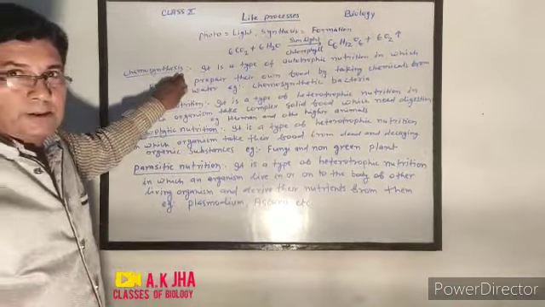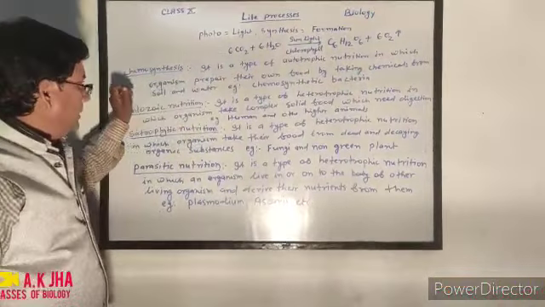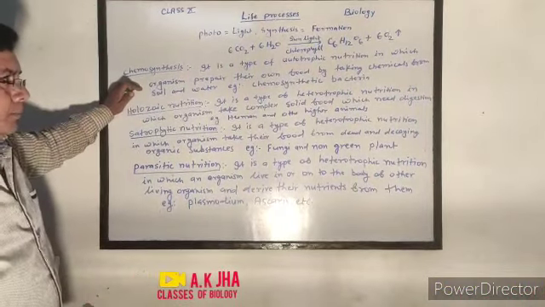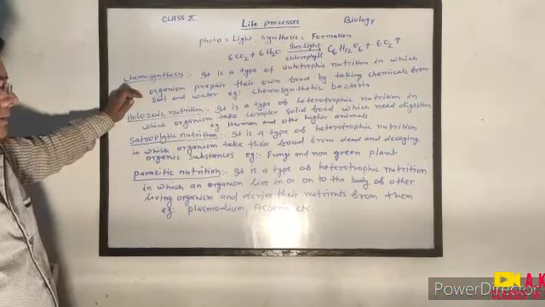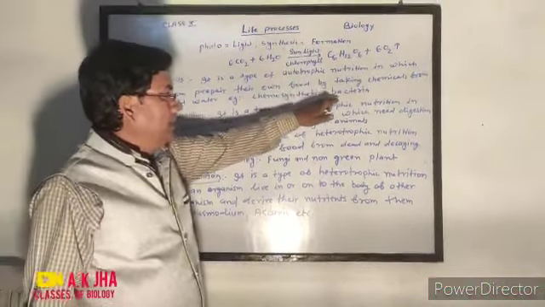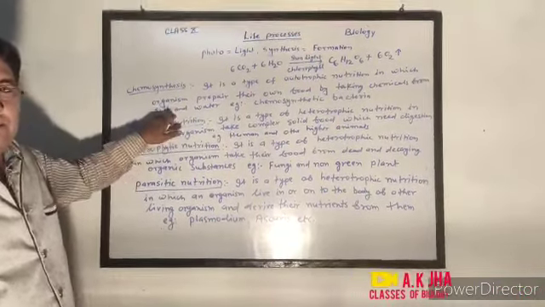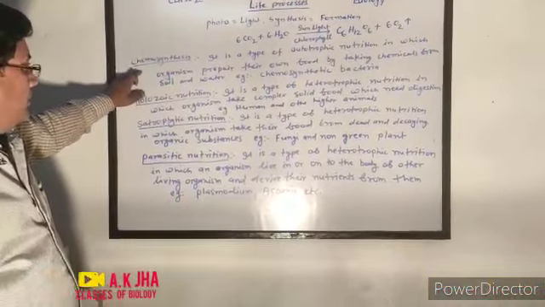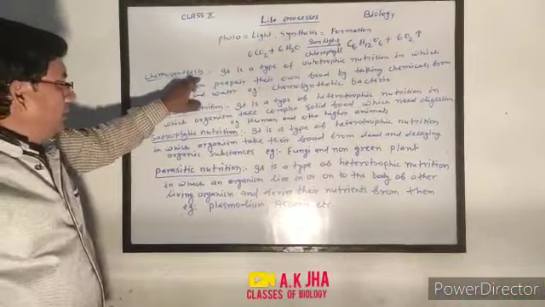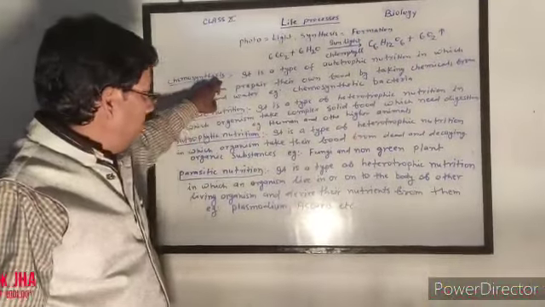Chemosynthesis is also an autotrophic nutrition, a type in which organisms prepare their own food by taking chemicals from soil and water. Example, chemosynthetic bacteria. They do not need light for their synthesis of food.